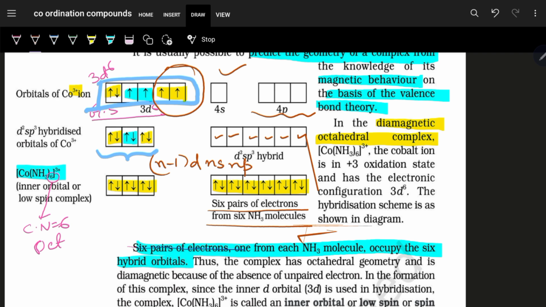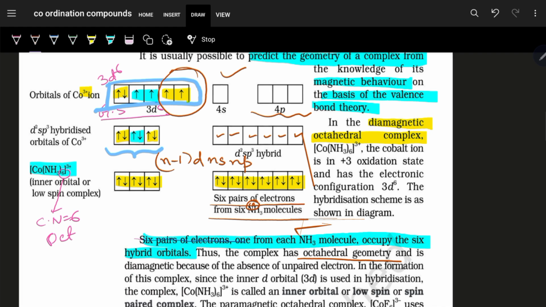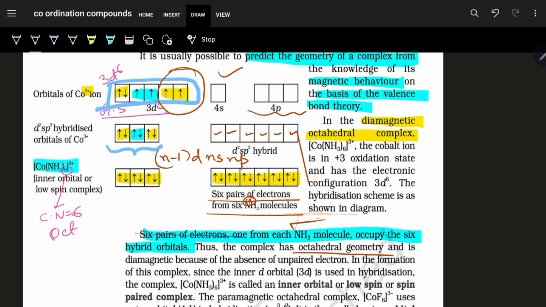molecules get involved. Why? Because nitrogen has a lone pair and coordination number 6 is involved. Thus, the complex has octahedral geometry because it has coordination number 6, because it has d2sp3 hybridization by the action of the ligand, and because it has all paired electrons, it is diamagnetic in nature due to the absence of unpaired electrons.